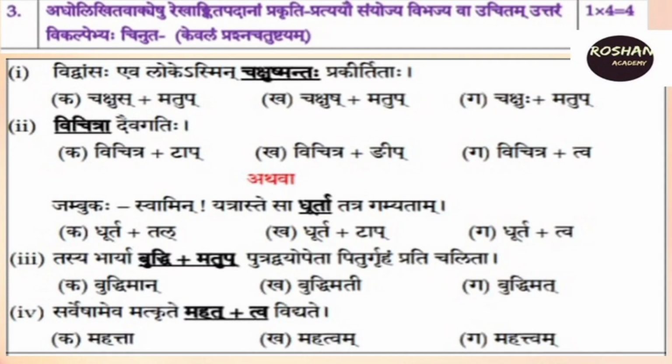And in the last option, you can see T's are coming 2 times. One T is in Mahat, and the second T is in Tua. So in the answer, there should be 2 T's. So choose the option in which T comes 2 times. So the last option is the right one, Mahattuam. You have to stress that Tuam. Double T is coming.